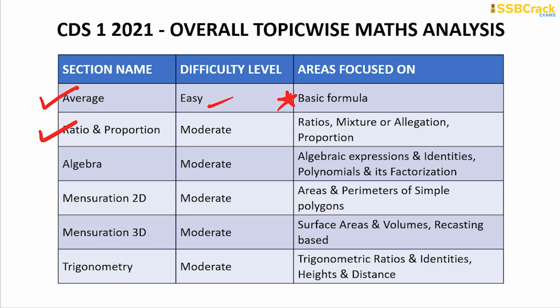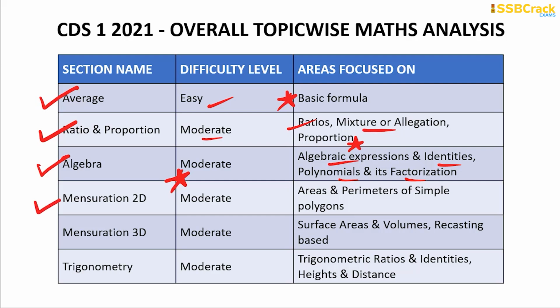Ratio and proportion base, the question comprised from the ratios topic, mixture or alligation topic and proportion topic, and the level of question was moderate. Talking about the algebra, questions were moderate in level, I must say, covered the basic topics like algebraic expressions and identities, polynomials and its factorization.